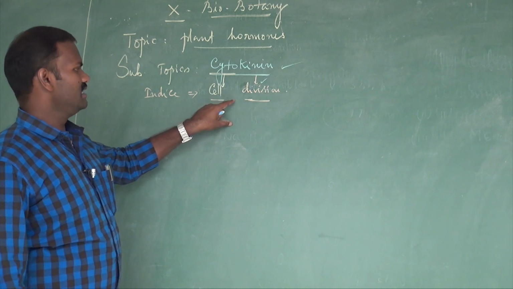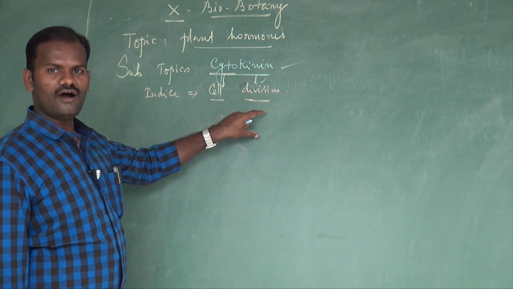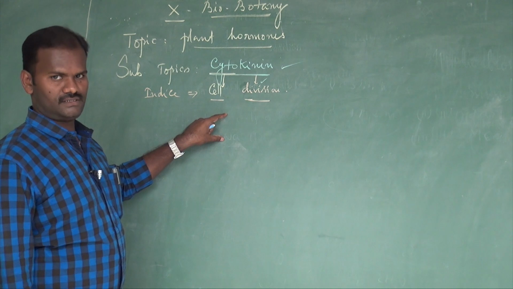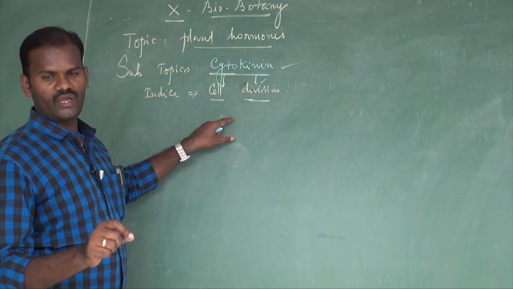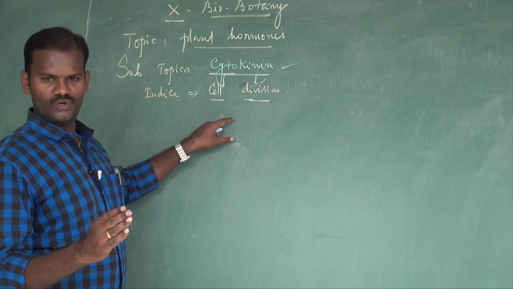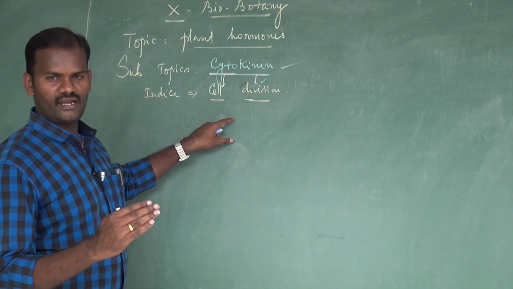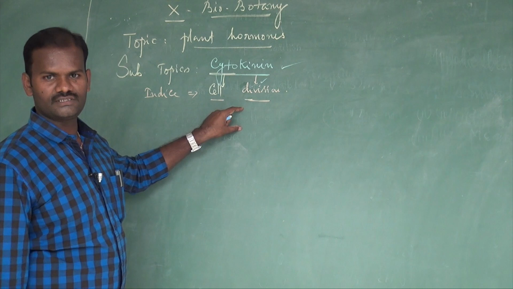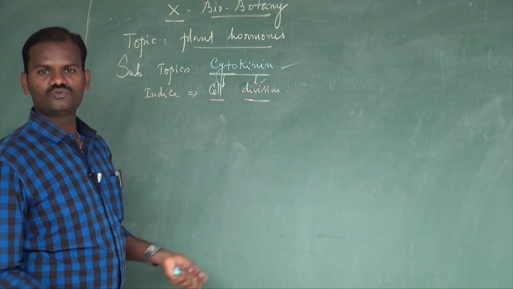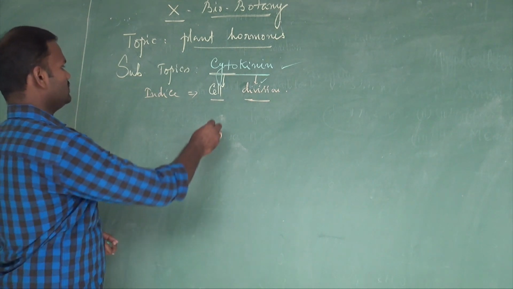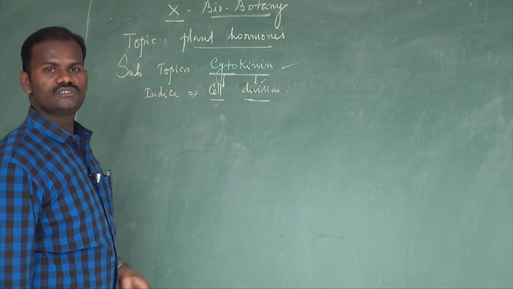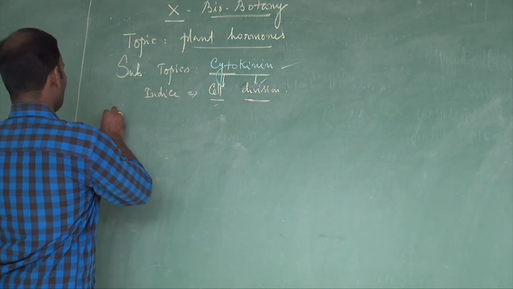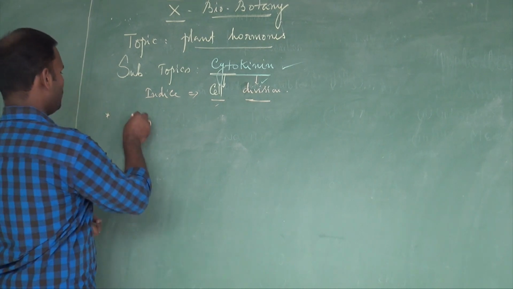Usually a cell divides into two by two processes: karyokinesis, the division of the nucleus, followed by cytokinesis, the division of the cytoplasm, to form two cells. So one of the foremost effects of cytokinin is to induce cell division.